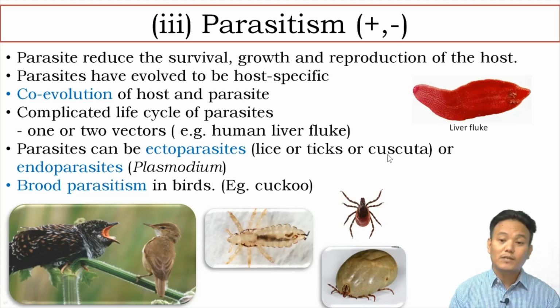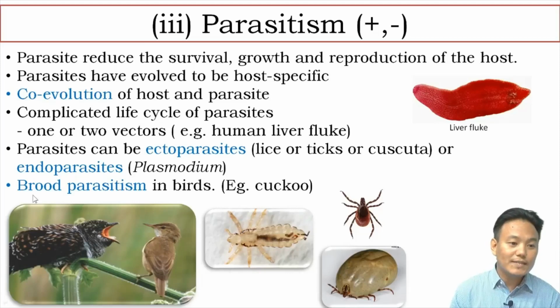It's a plant parasite, a plant which lives on another plant. Another form of parasite is the endoparasite, which lives within the host organism. An example is Plasmodium. Since Plasmodium lives within us, it is an endoparasite, whereas lice and ticks live on the body of the animal, so they are ectoparasites. Ecto means outside, whereas endo means inside.